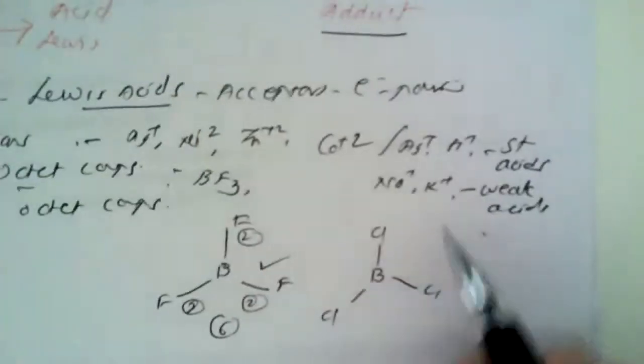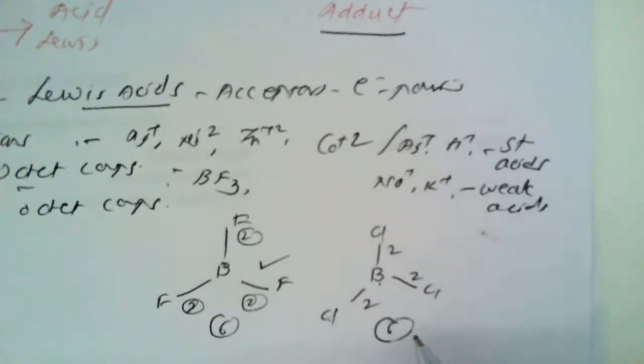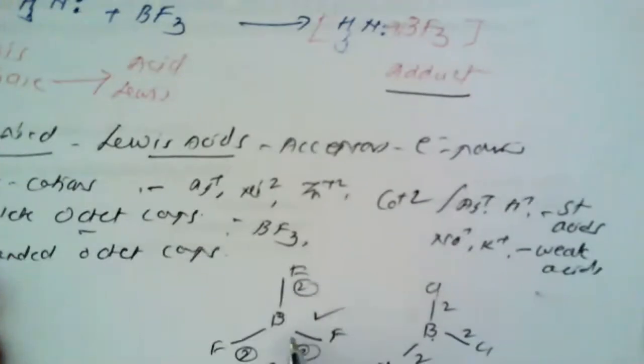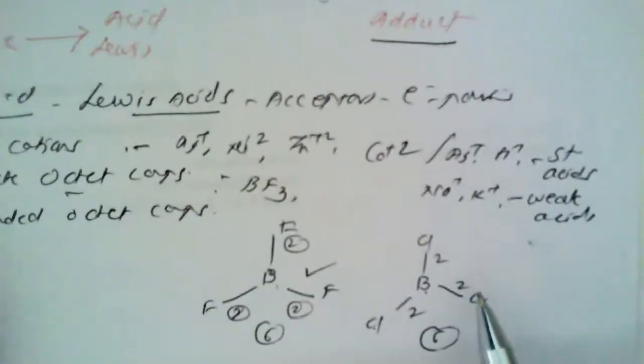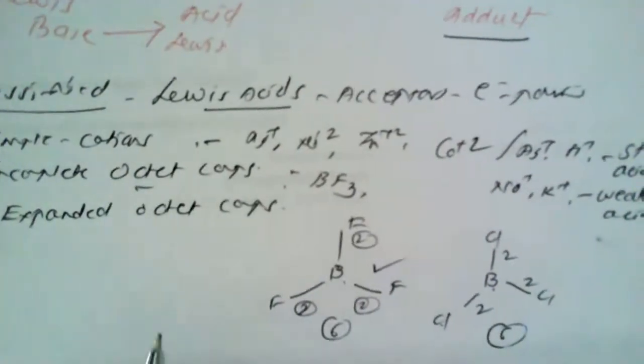A similar example is boron trichloride. Here again 2 electrons each are contributed by boron and chlorine. So again there are 6 electrons, still a scarcity of 2 electrons, hence this is also an incomplete octet compound. So boron trifluoride or boron trichloride are grouped under incomplete octet compounds.